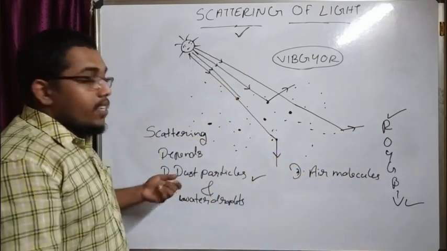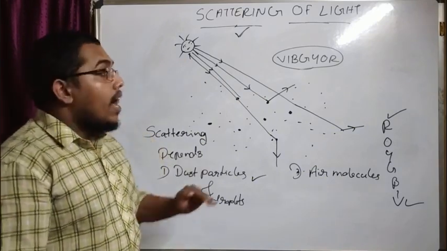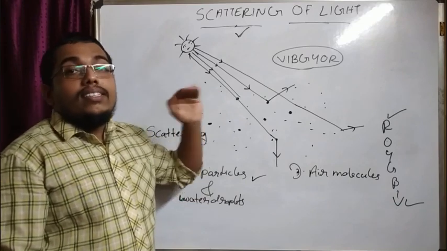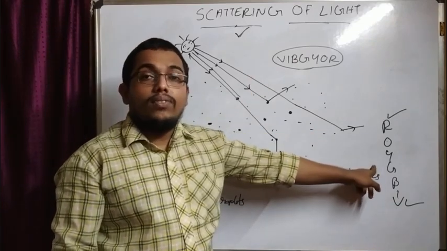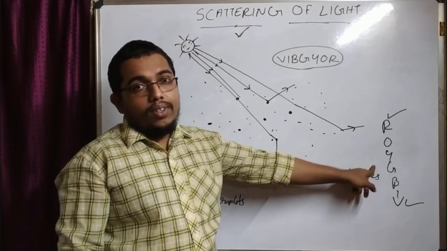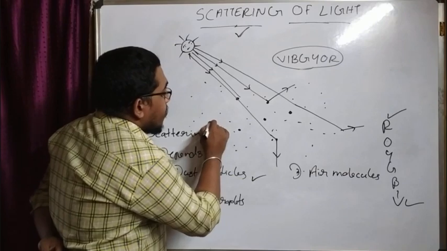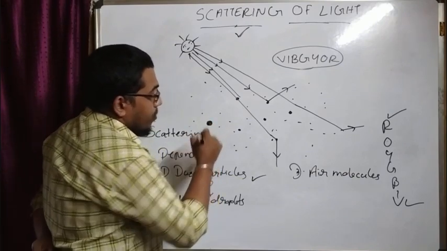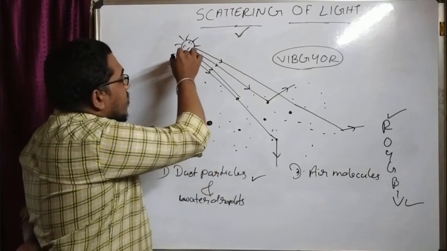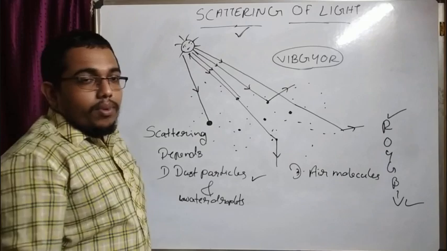So in the first case, the dust particles and water droplets have a much larger size compared to the wavelength range of the visible light. Suppose you just imagine a big water droplet. Sunlight happens to fall on this water droplet.